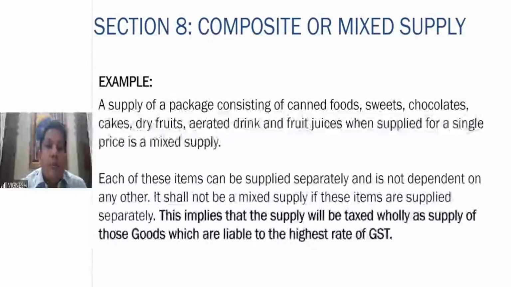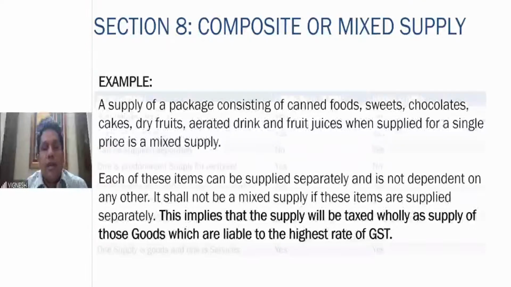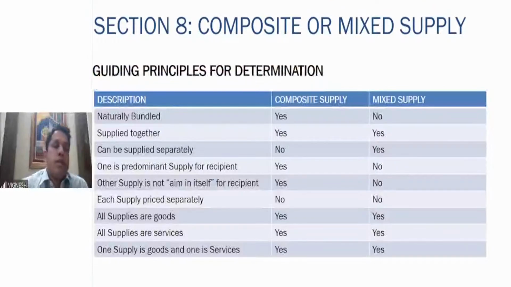The one important point you have to understand is that each of the items can actually be supplied separately, and it is not dependent on the other. Aerated drinks can be supplied separately. It does not depend on dry fruits; you can sell aerated drinks on their own. So in this case, whichever goods are at the highest rate, that has to be taken on the value of the entire package. What are the guiding principles for determination?